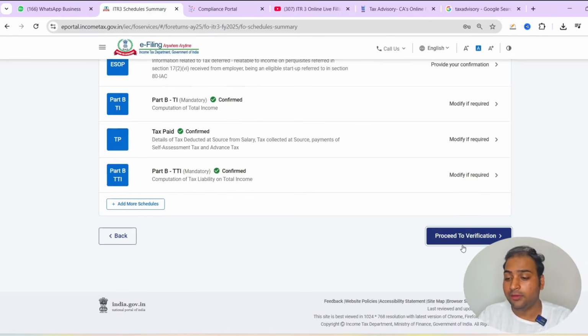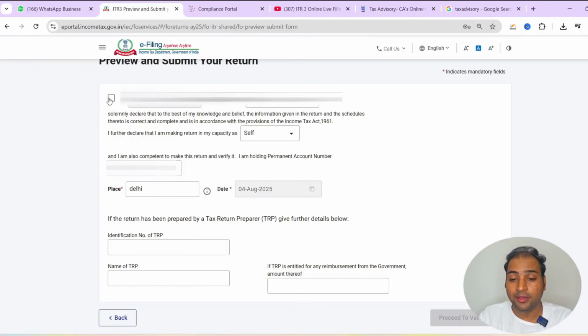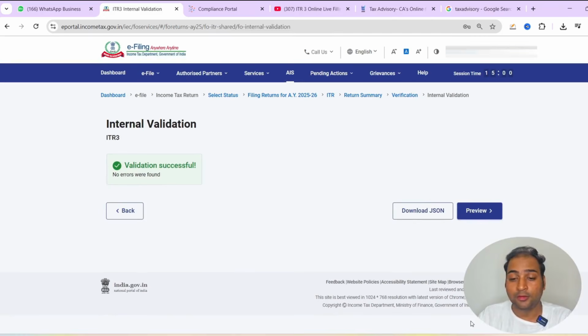We will continue to proceed to verification, select yes, proceed to validation, and the validation is now successful. You can preview your ITR form, submit your ITR and e-verify your ITR with Aadhaar OTP. If you don't have your mobile number linked with your Aadhaar number, then you can send your ITR copy to CPC Bangalore, or you can get it verified through your net banking or your demat account.